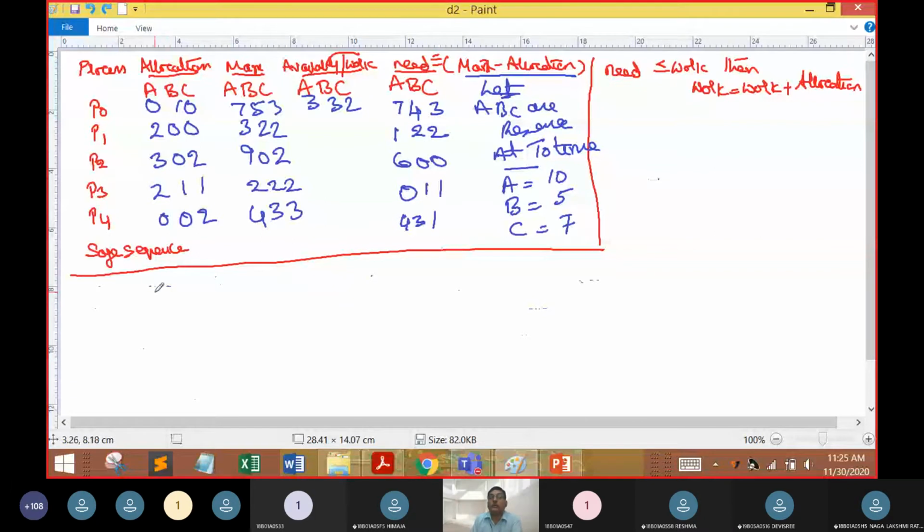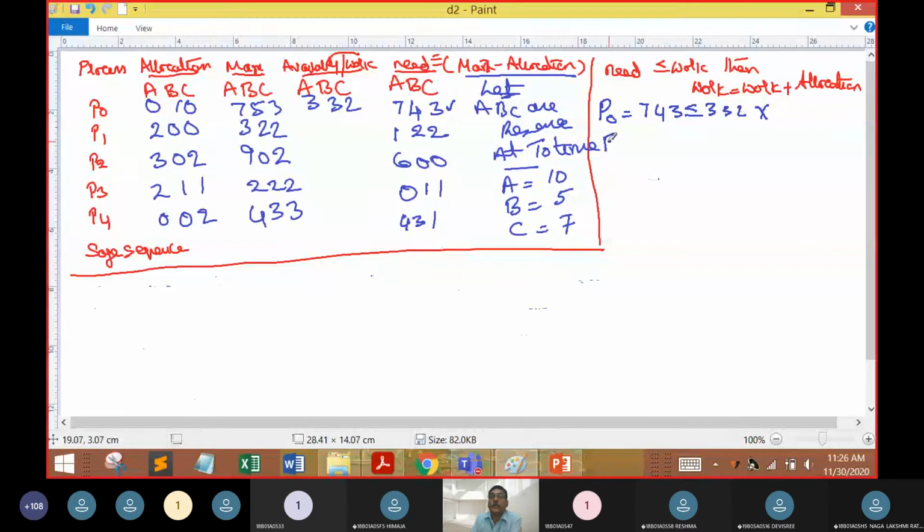Okay, so P0 value was 7, 4 and 3, and that is nothing but need. So what is the need value of P0? P0 need value was 7, 4 and 3, and is it less than or equal to work? What is the other name for work? The other name for work is available: 3, 3 and 2. The condition is false. Why is the condition false? Because the less than criterion is not met with P0.